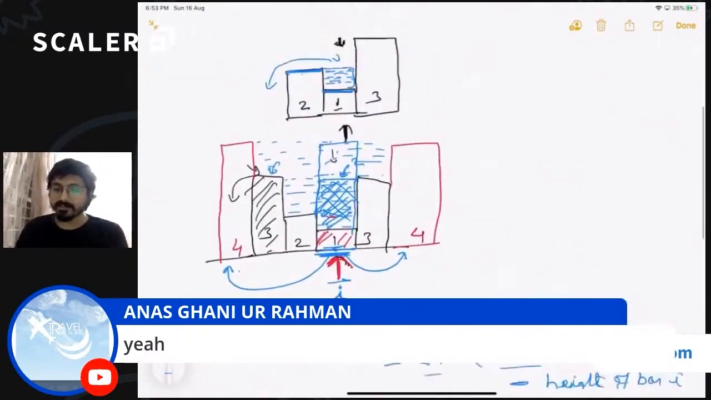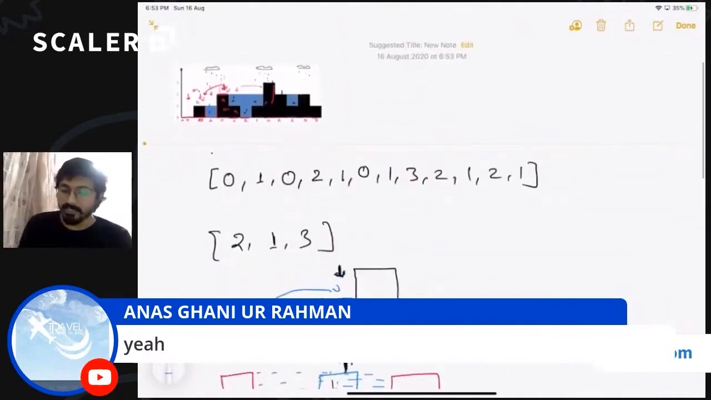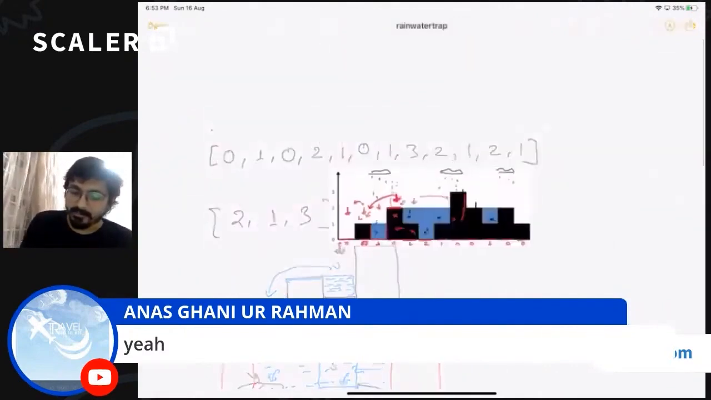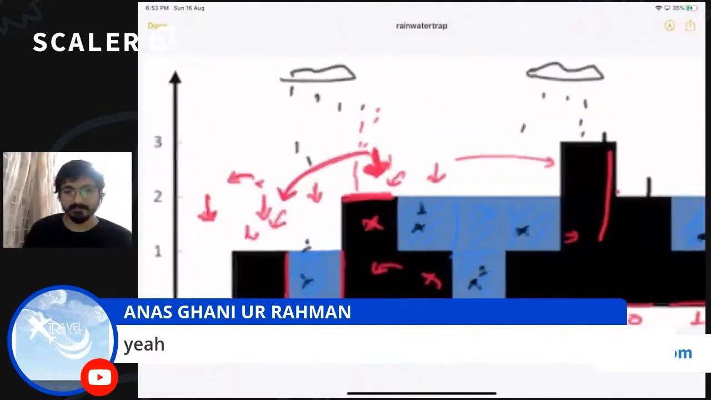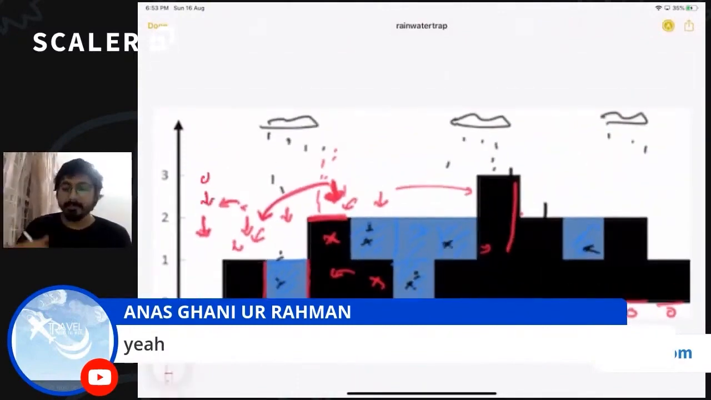Let's quickly do this on the given example, right? What is the maximum on the left side for the first bar? It is 0, there is nothing on the left. Maximum on the right side is this bar of length 3. But since we are taking the minimum of left max and right max, the minimum becomes 0. 0 minus the height of the bar is 0, right? So this is not going to hold anything.